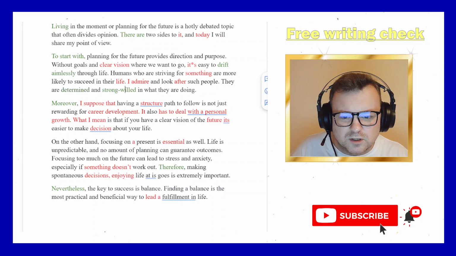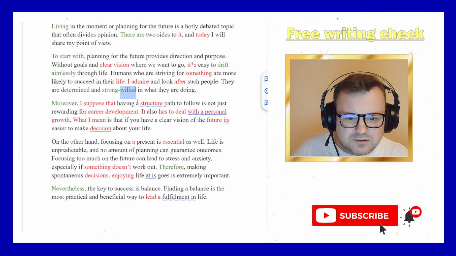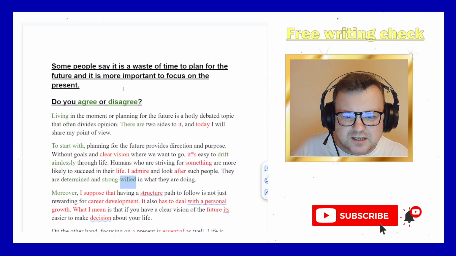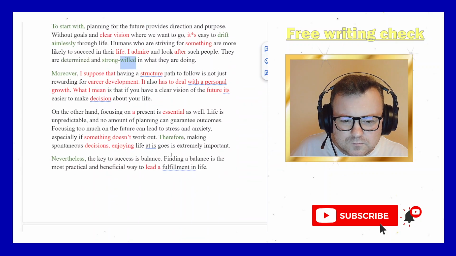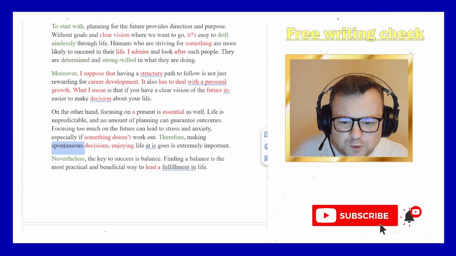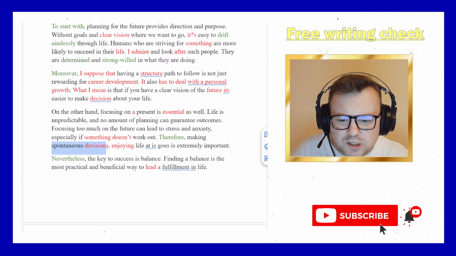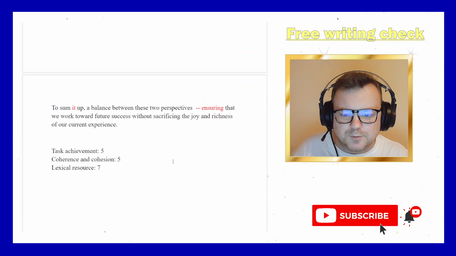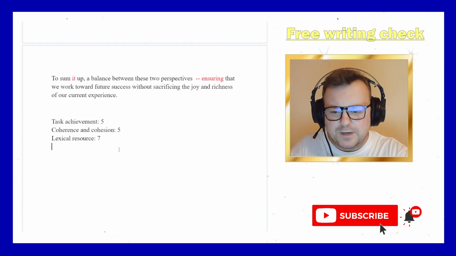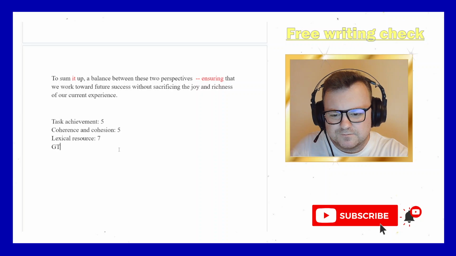"Determined and strong-willed", cool. It is connected to the theme of the text, kind of. Cool. I like this "no amount of planning", great. "Spontaneous decisions", good collocation. So I think you do have very, very strong vocab. Okay, grammatical range and accuracy.